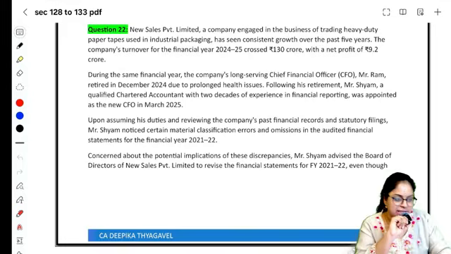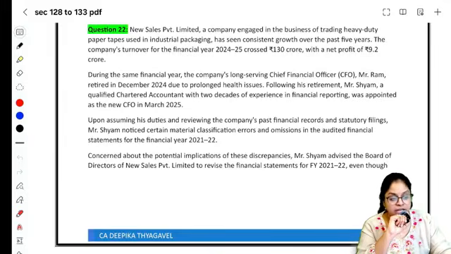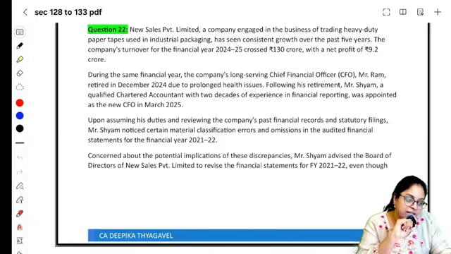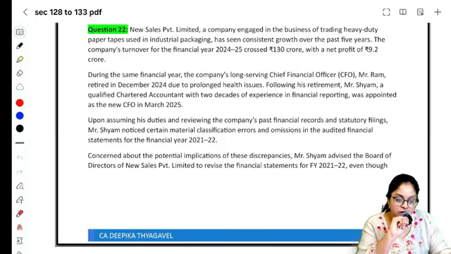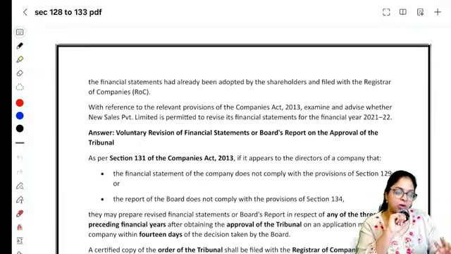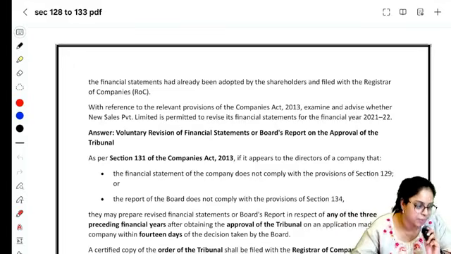Upon assuming his duties and reviewing the company's past financial records and statutory filing, Shyam noticed certain material classification errors and omissions in the audited financial statement for the year 21-22. Concerned about the potential implications of these discrepancies, Shyam advised the board of directors to go for a voluntary revision for financial statements of year 21-22. Even though the financial statement has already been adopted by the shareholders and filed with the ROC, Shyam is telling there's something wrong, let's go for a revision.